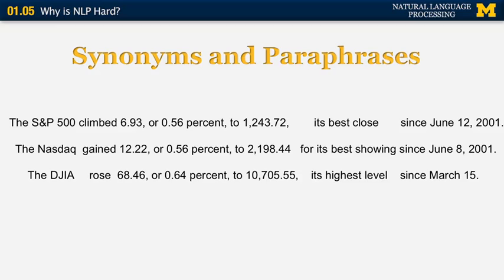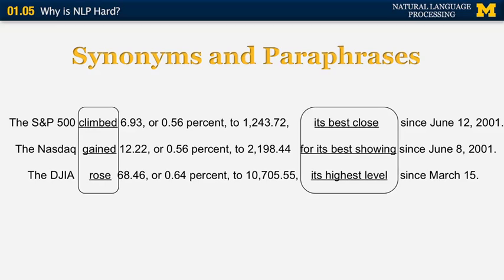The second sentence says, the Nasdaq gained 12.22, for its best showing since a given date. And finally, the Dow Jones Industrial Average rose a certain number of points, its highest level since March 15th. You can see that the three words on the left, climbed, gained, and rose, are pretty much synonyms, at least in this context. Similarly, the three phrases on the right are paraphrases of each other.